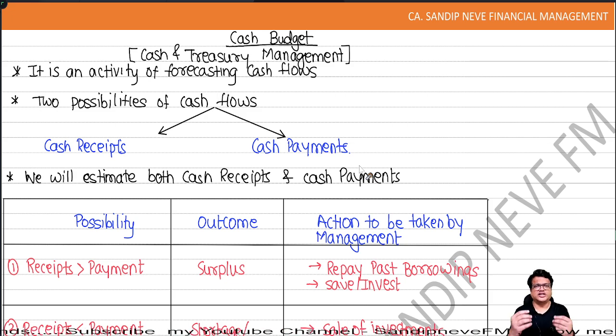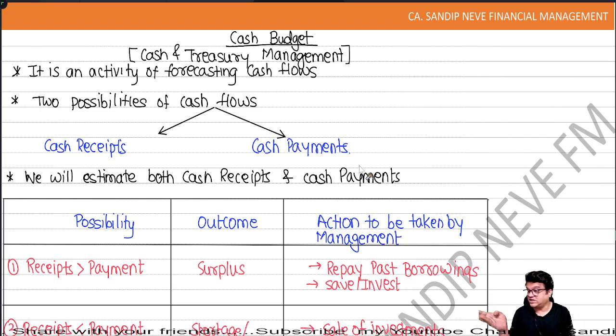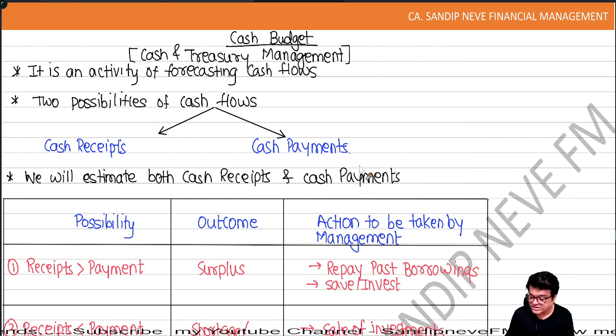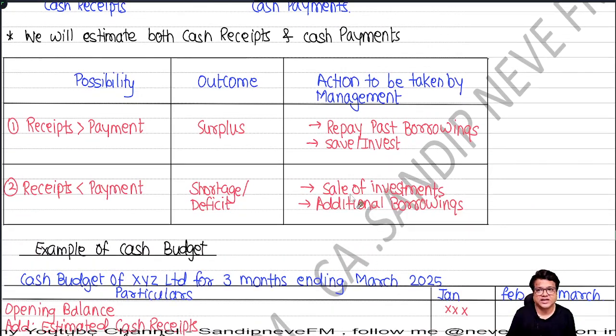And today we have a very small topic to talk about, guys: cash budget, cash and treasury management. So basically what it is, an activity of forecasting the cash flows. Again, future oriented, guys. Everything is all about forecasting. People, what can happen with cash? Only two options, sir. Either we get the cash or we pay the cash. So cash receipts and cash payments. Okay, fine. So we will estimate both cash receipts and cash payments. What are the outcomes? Let's see.